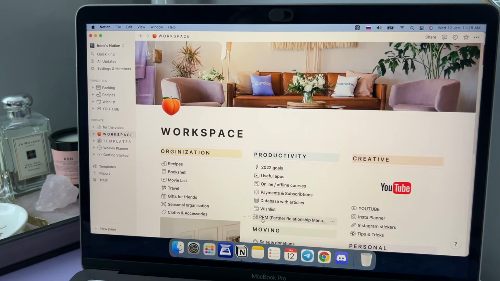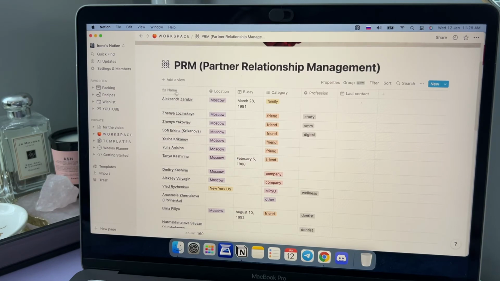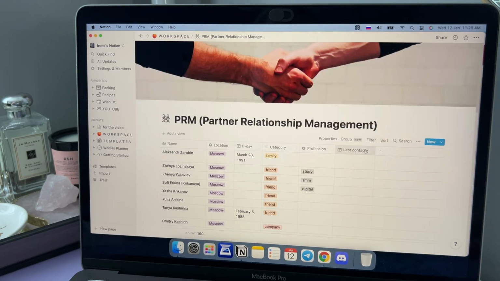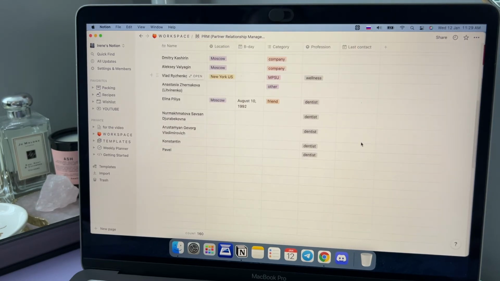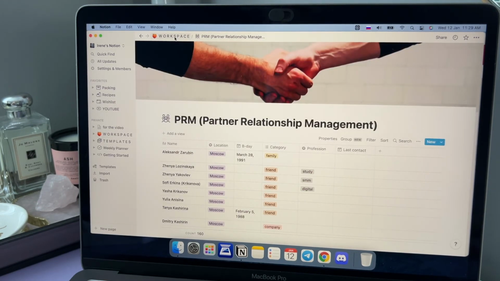The last page here in the productivity section is PRM, a partner relationship management. It's like a table of contacts of all people I know, but as you can see, I don't really fill this page and I don't use it, and I don't know if I will use it in the future, but it's still here.